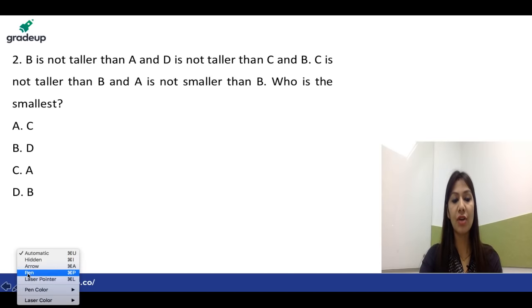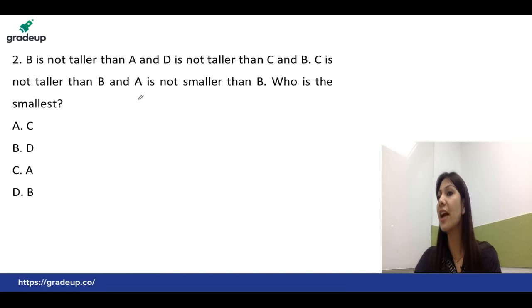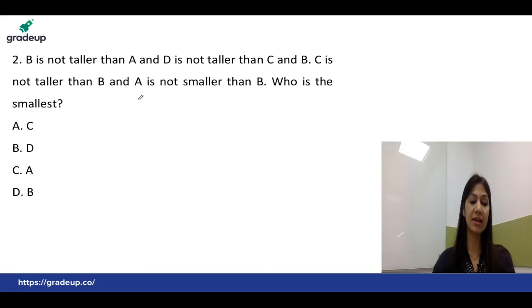So this is the question of comparison, that is ranking and comparison, as we know about the topic, right? The question is: B is not taller than A, D is not taller than C and B, C is not taller than B, and A is not smaller than B. Who is the smallest person over here? So we have to find out the smallest person according to the comparison that is given in your question.